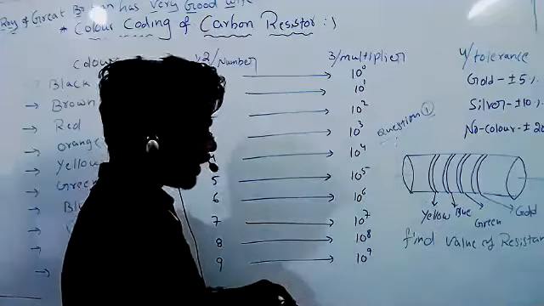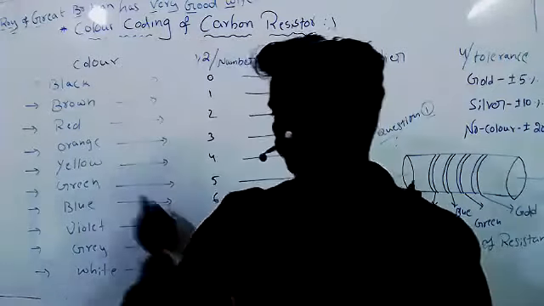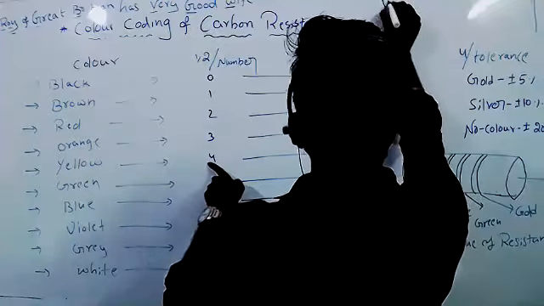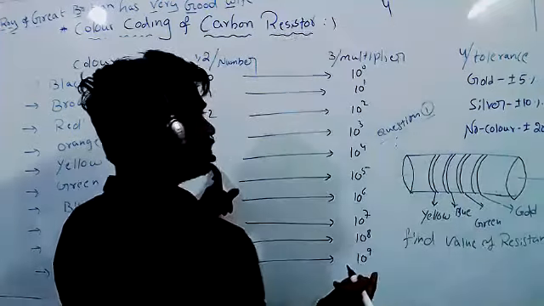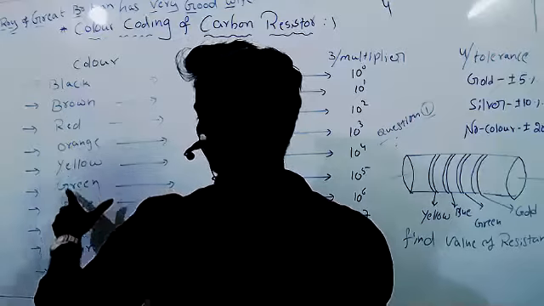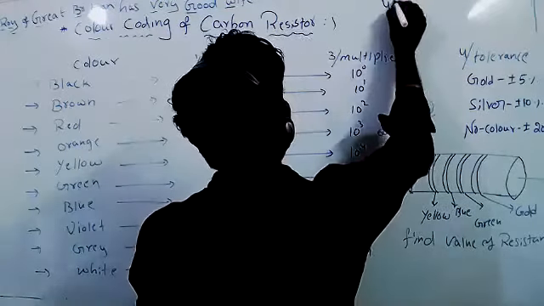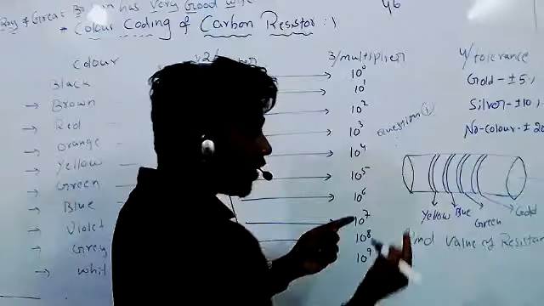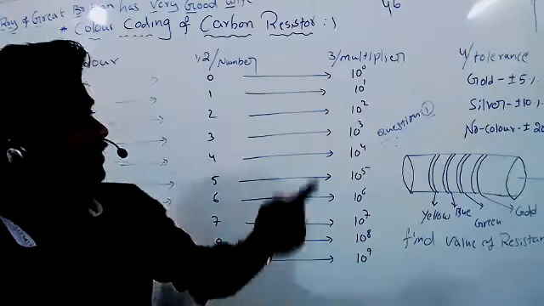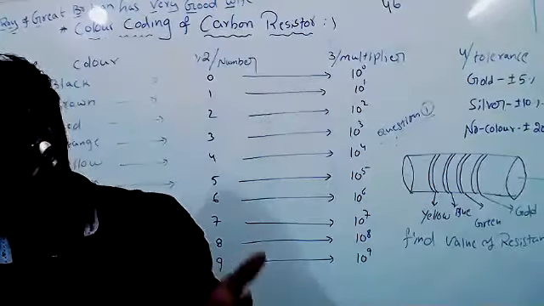What is the first color they given? Yellow. What is the number? 4. What is the second color they given? Blue. What is the number? 6. Because the first and second bands tell about the number. That is the reason we wrote the numbers. That's all, first and second.